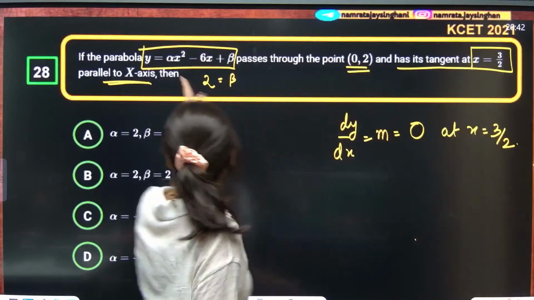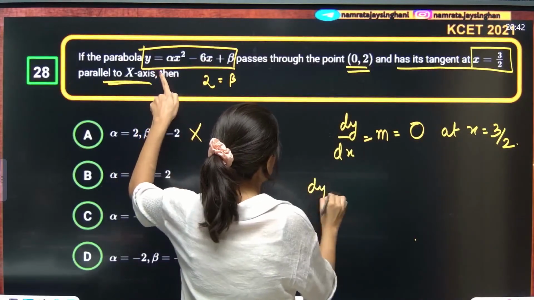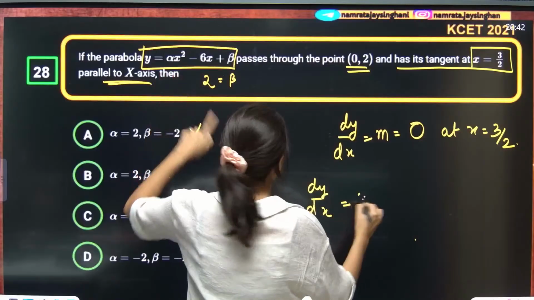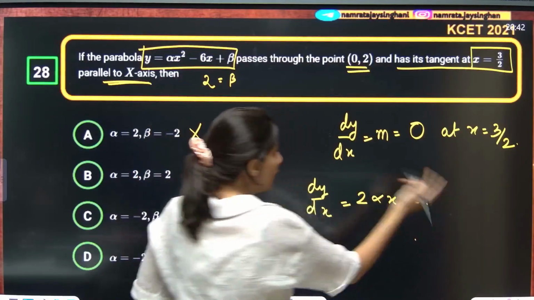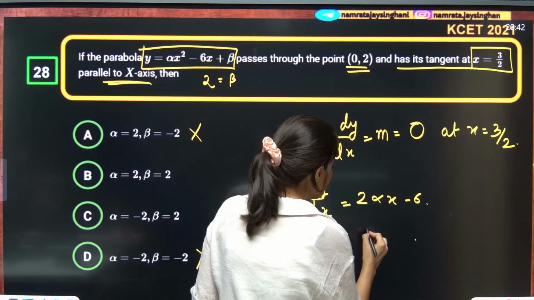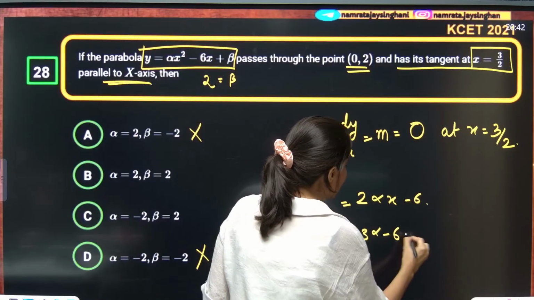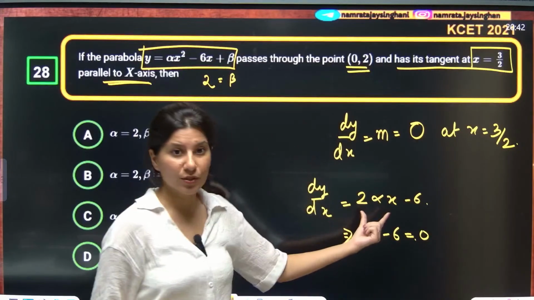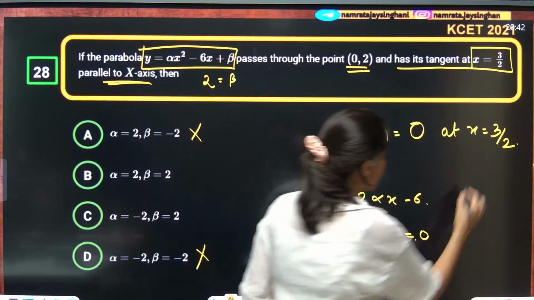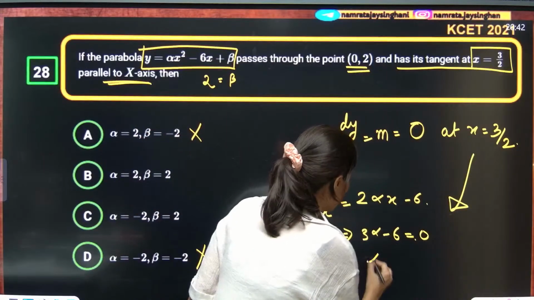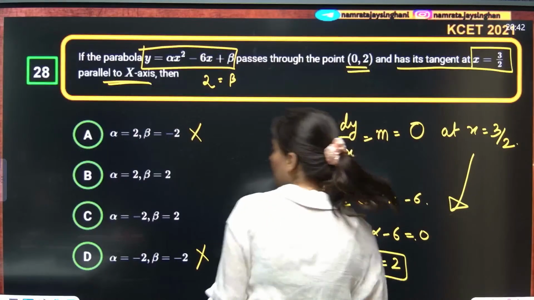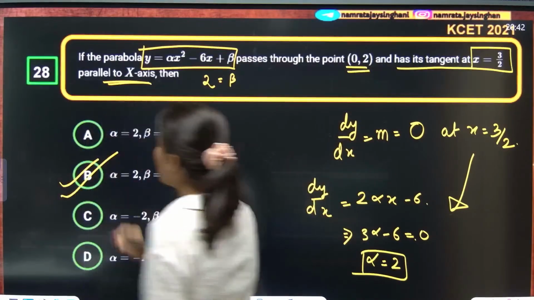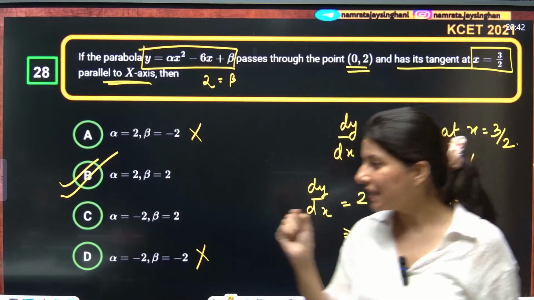So now differentiate this. dy by dx is 2 alpha x minus 6. Now if you put x equals 3 by 2, this is 3 alpha minus 6, which becomes 0. So alpha is coming out as positive 2. That means alpha and beta both are 2. Option B is absolutely right.